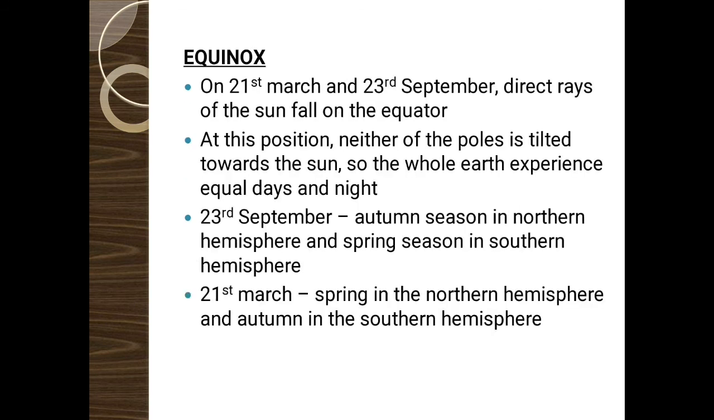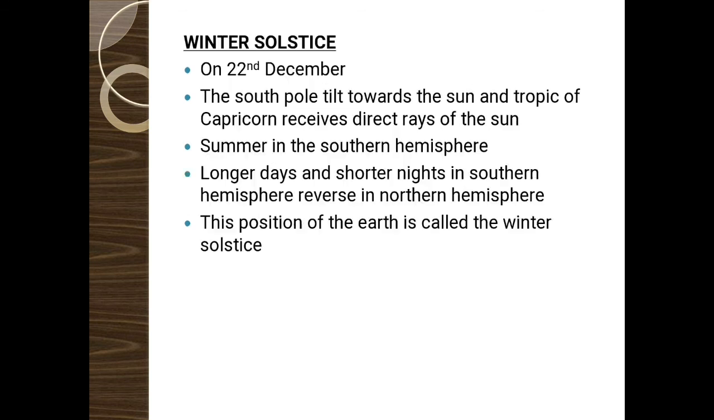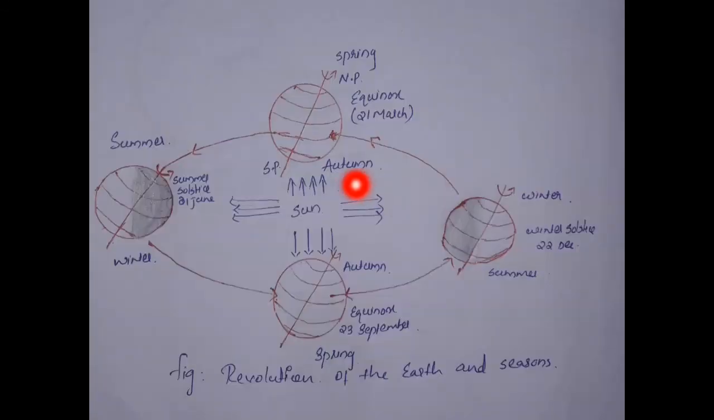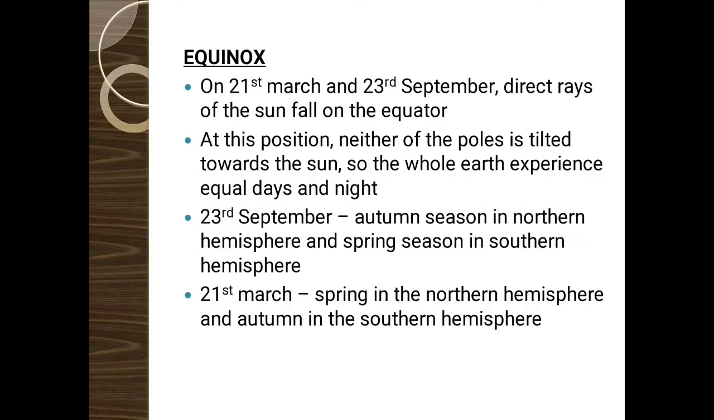Next is equinox. On 21st March and 23rd September, direct rays of the sun fall on the equator. You can see in this picture that the sun rays are directly falling on the equator. Therefore, the whole earth experiences day and night equally. At this position, neither of the poles is tilted toward the sun, so the whole earth experiences equal days and night. On 23rd September, it is autumn in the northern hemisphere and spring in the southern hemisphere. And on 21st March, it is spring in the northern hemisphere and autumn in the southern hemisphere.